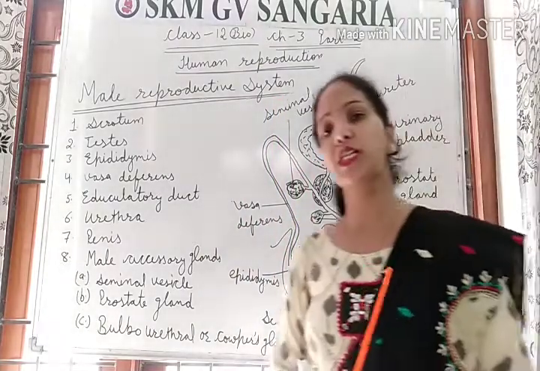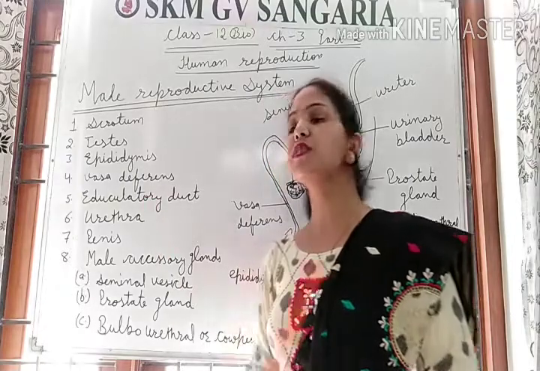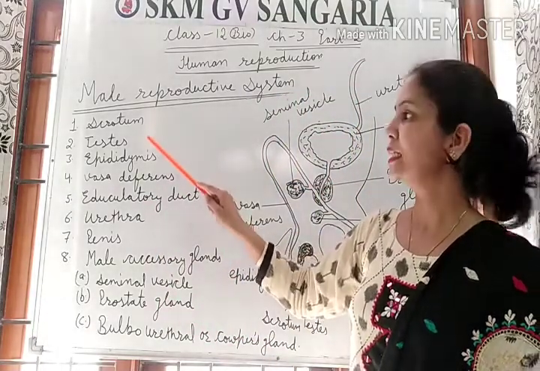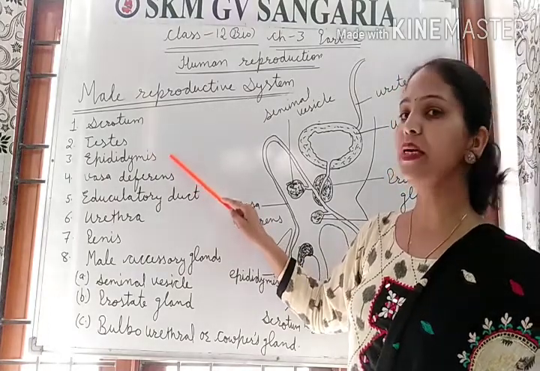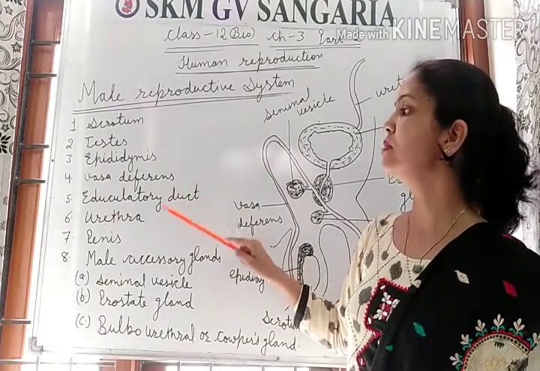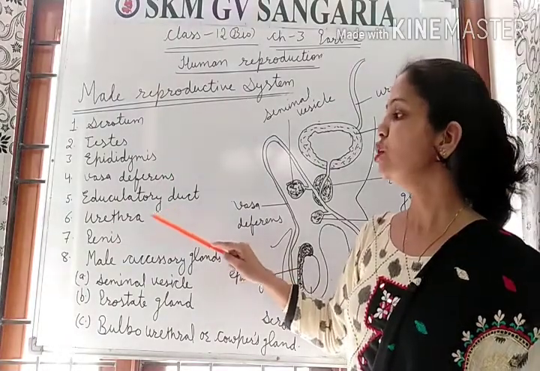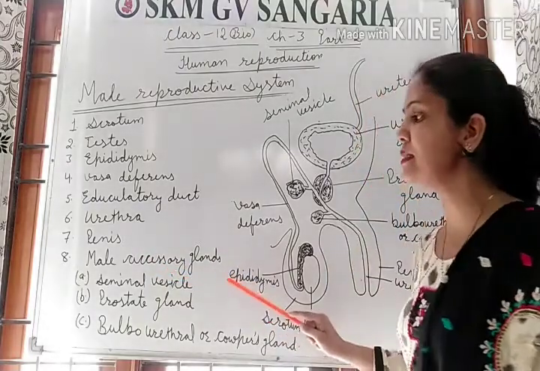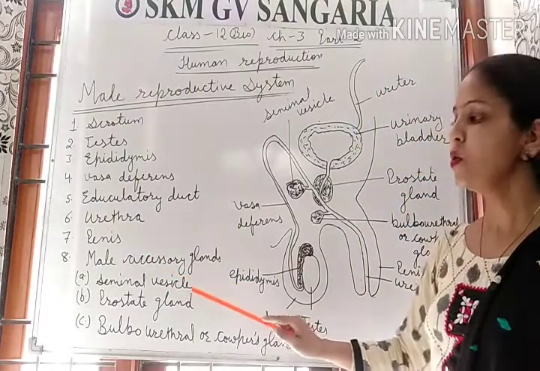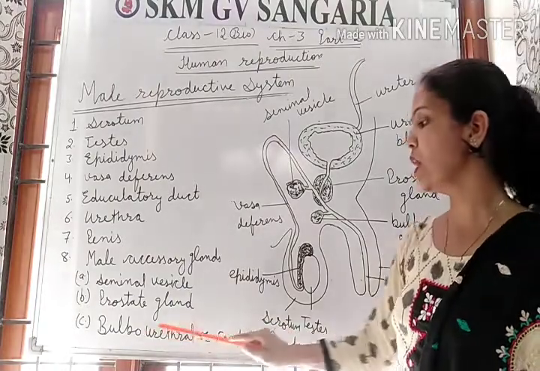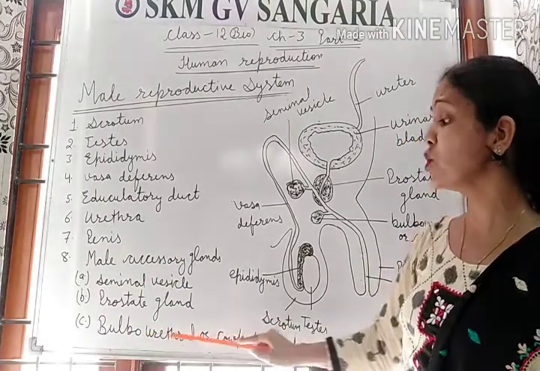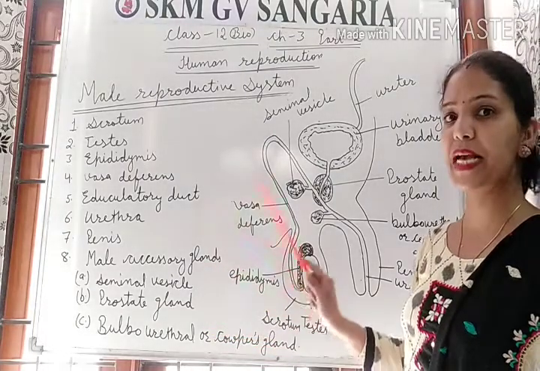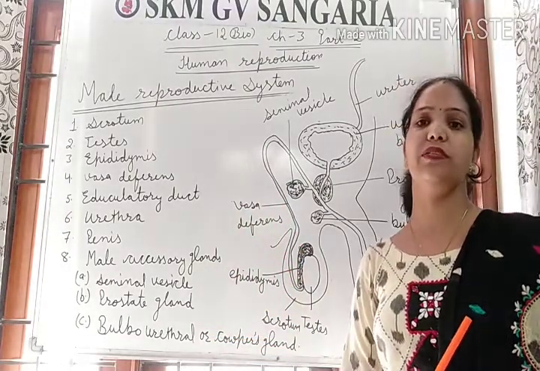The male reproductive system involves the following structures: scrotum, testes, epididymis, vasa deferens, ejaculatory duct, urethra, penis, and the male accessory glands: seminal vesicle, prostate gland, and bulbourethral or Cowper's gland. These are the three glands present in the male reproductive system.